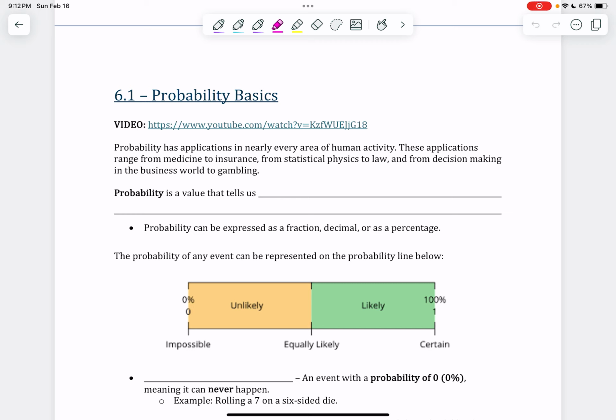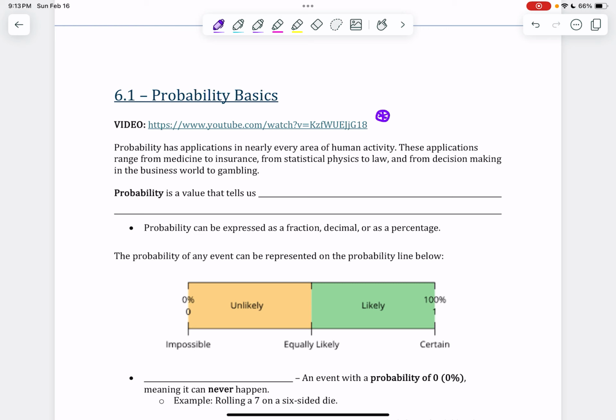We are kicking things off with probability, unit 6. Before you actually start this video, you should have watched this video already. It gives you a general rundown, a little bit of a review from probability, because you wouldn't have seen probability likely since junior high. So please make sure you watch that first, so that we can roll into this a little bit more smoothly.